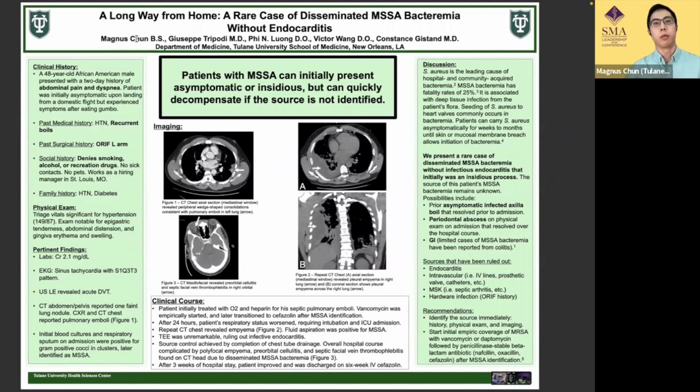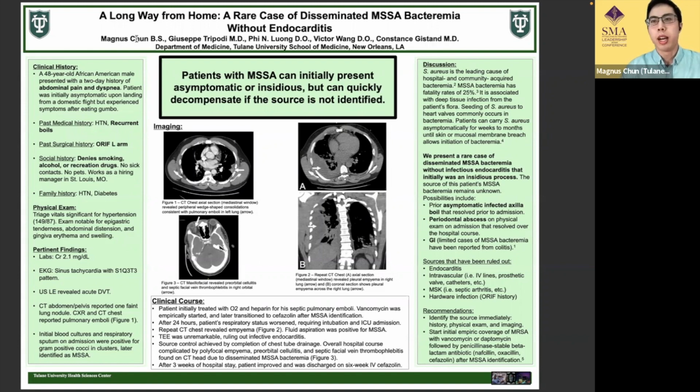However, unfortunately, overall he stayed in the hospital for about a month with polyfocal empyema, periorbital cellulitis, and also septic facial vein thrombophlebitis, as shown in figure 3. Then the patient improved clinically and was discharged on a 6-week IV course of cefazolin at his home in St. Louis, Missouri.